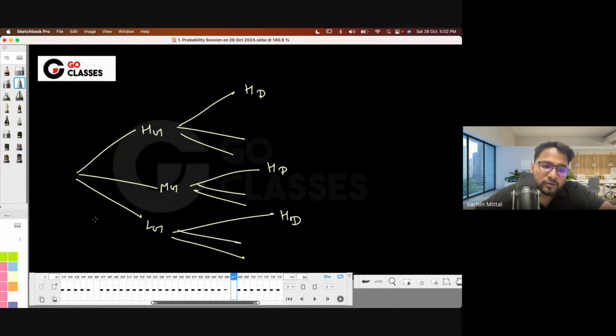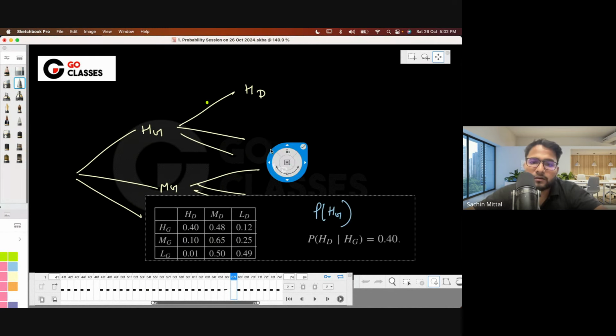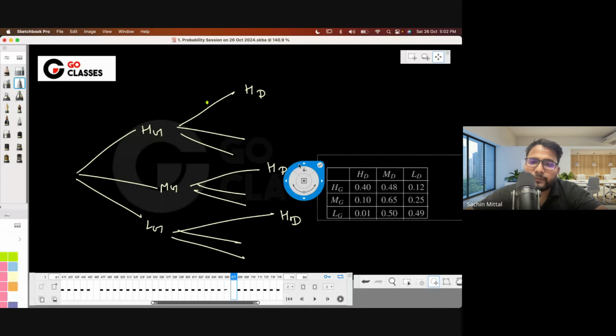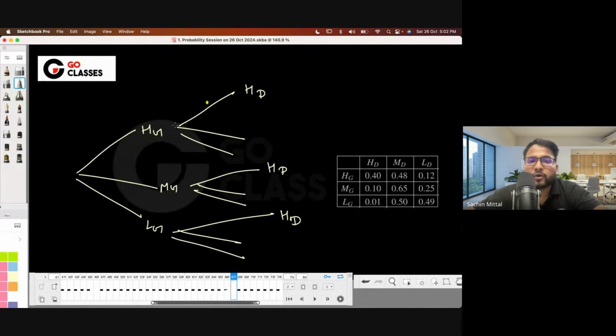Now these probabilities are given. Let's suppose I represent it here: what is the probability that Guwahati has high and Delhi has high, given that Guwahati has high? This is the conditional probability, which is 0.4.